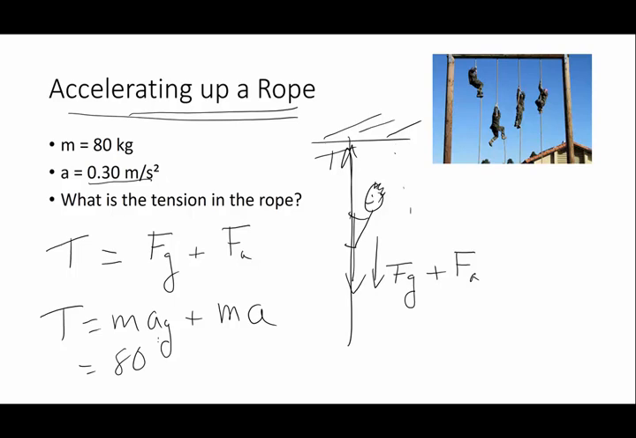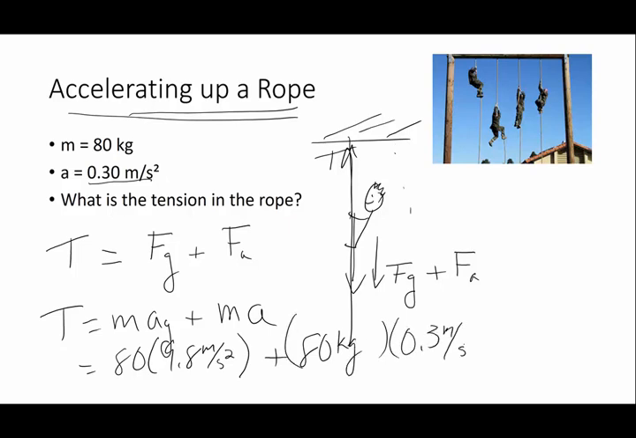So 80 kilograms times 9.8 meters per second squared plus our 80 kilogram soldier times the rate of acceleration of 0.3 meters per second squared is going to give me a total, and I think I got the answer already done someplace, 808 newtons, if I did my math correctly, for the whole thing.